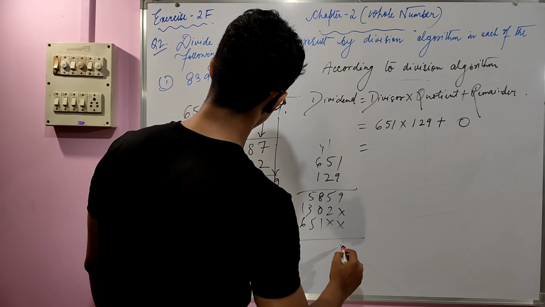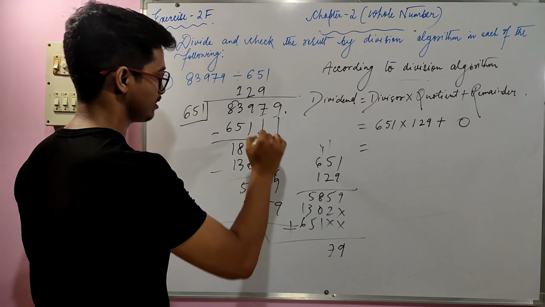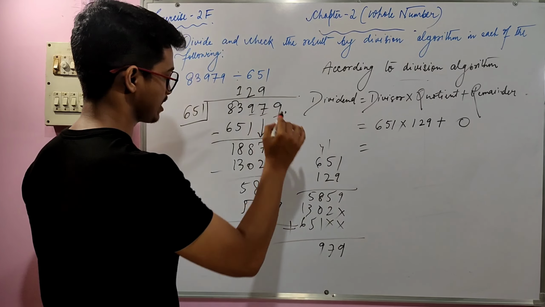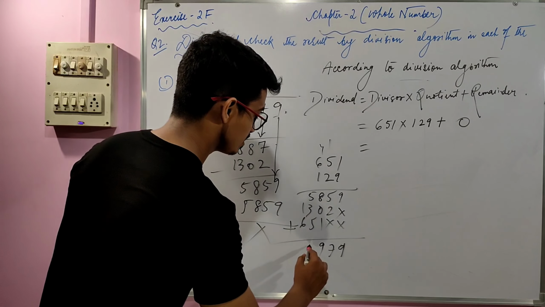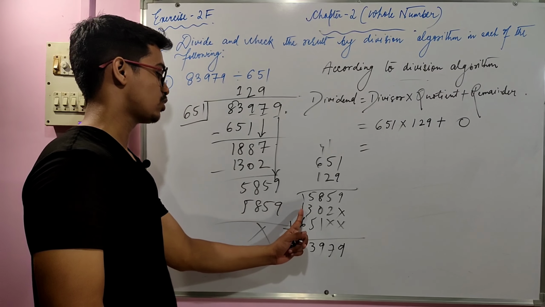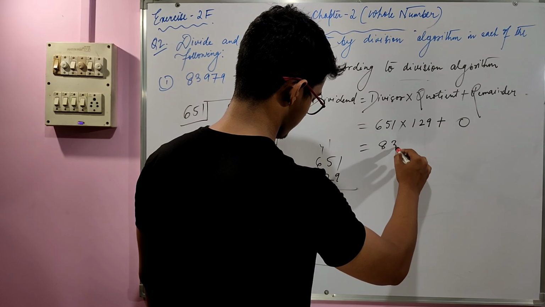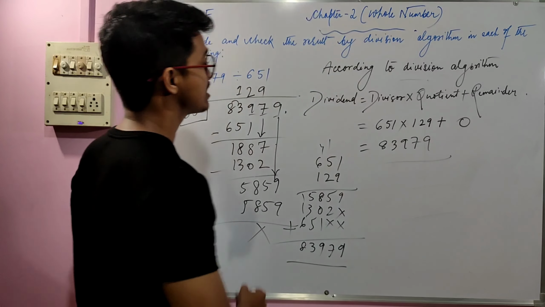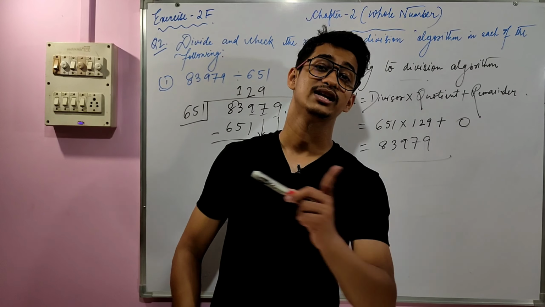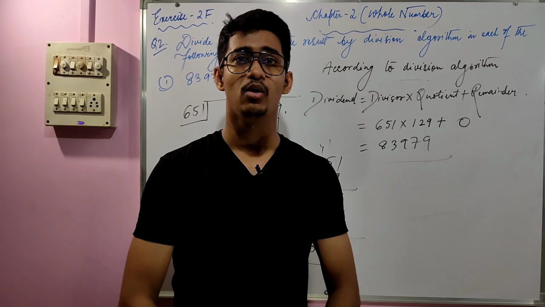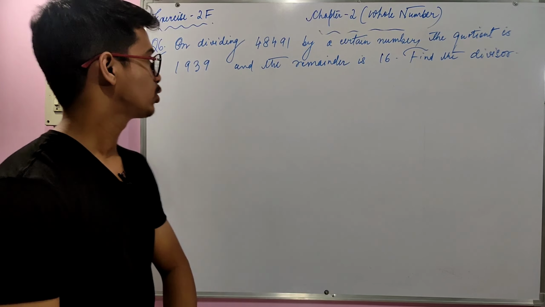So here 9, correct? Then 5 plus 2, 7, correct? Then 8 plus 1 is 9, correct? And then 5 plus 3 is what? 5 plus 5 is 10, 10 plus 3 is 13, 1 carry, 6 plus 1 is 7, 7 plus 1 is 8. So that is our result, 83979. So hence the division algorithm is verified, and the rest of the division algorithm questions, or question number 1 as well, you have to do at home. So now let's jump into question number 6.